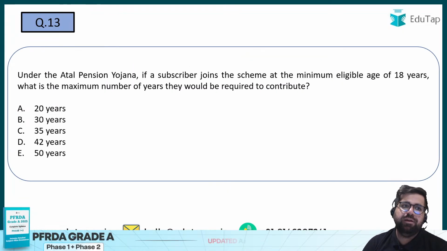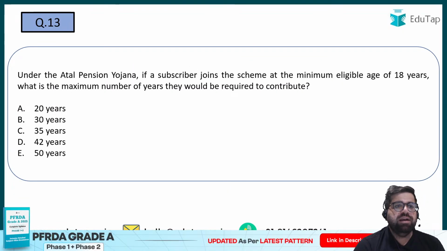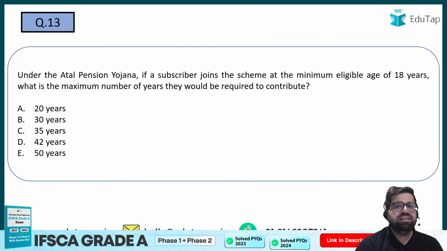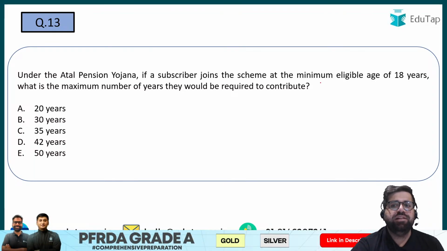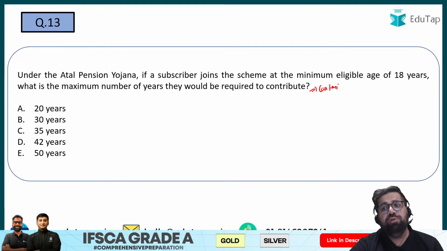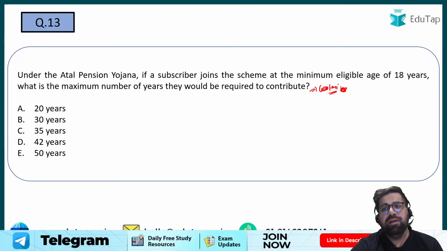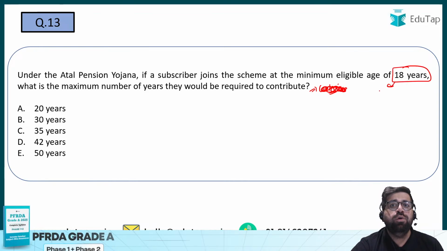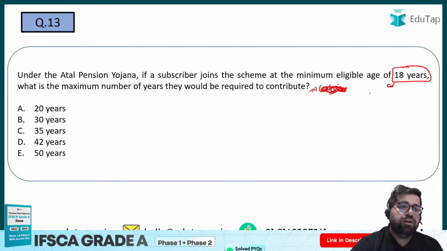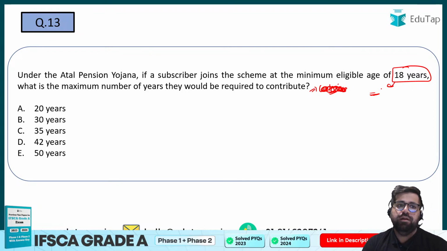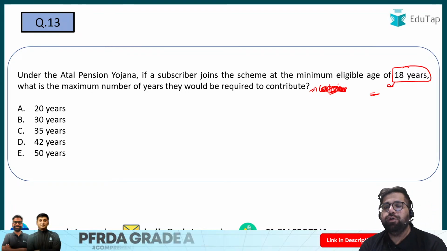Good. Coming forward to the 13th question. Under Atal Pension Yojana, if a subscriber joins the scheme at the minimum eligible age of 18 years, what is the maximum number of years they will be required to contribute? Assuming they will contribute up to the maximum age, which is 40, the maximum age of joining. Sorry, if you join at 18 years and continue to invest in APY till the age of 60, then what will be the maximum number of years you would be required to contribute?